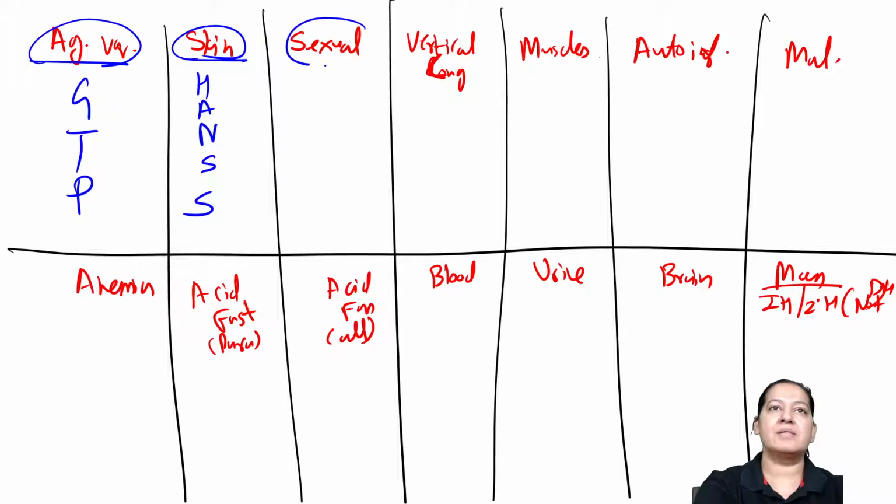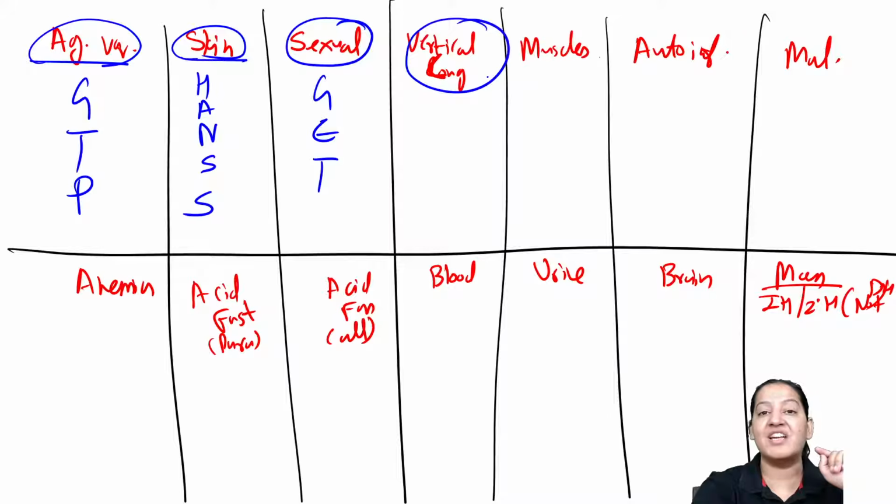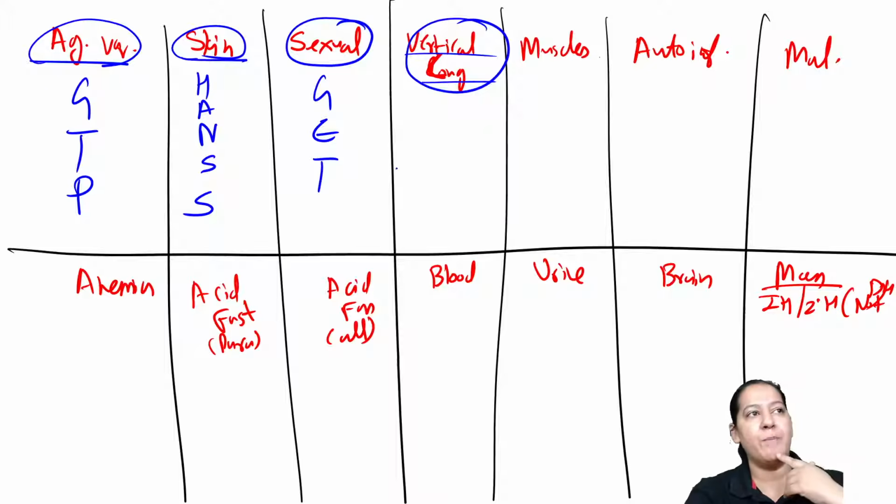Tell me the name of the parasites which transmit from one human to another by sexual intercourse. So sexual parasites, get it sexually, GET. That is the mnemonic. Learn like that: get it sexually, GET. Tell me the name of the parasites which cause congenital parasitic infection because they spread from mother to fetus by placenta. That is the vertical route. Whether the question says placenta, vertical route, or congenital, it is the same. What is the mnemonic? Yes, Payal, Sakshi, Jaypriya.